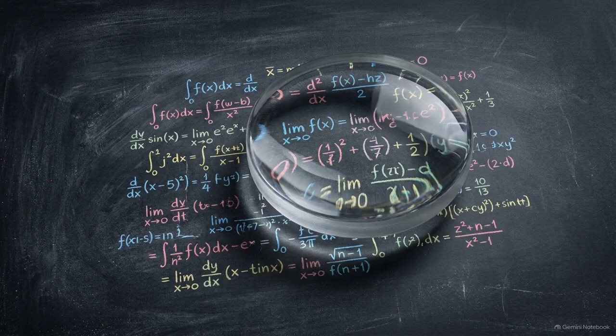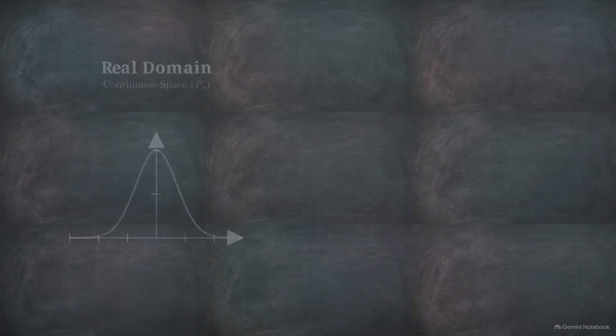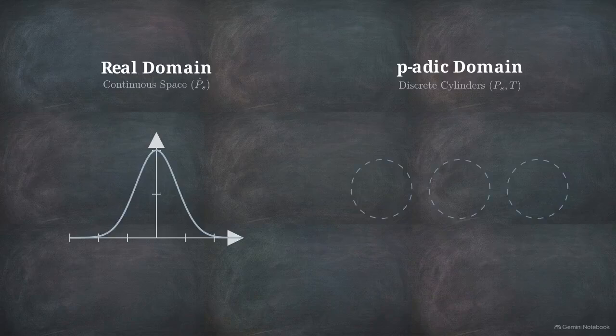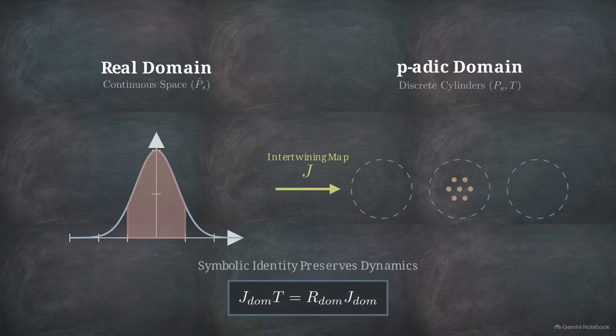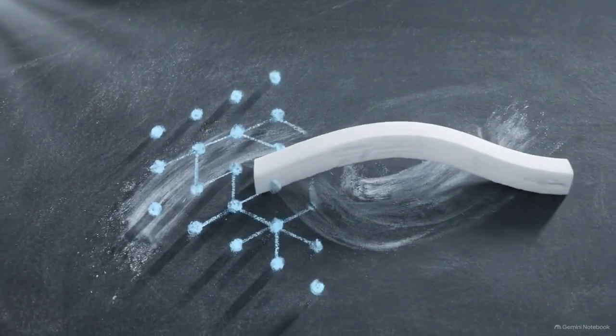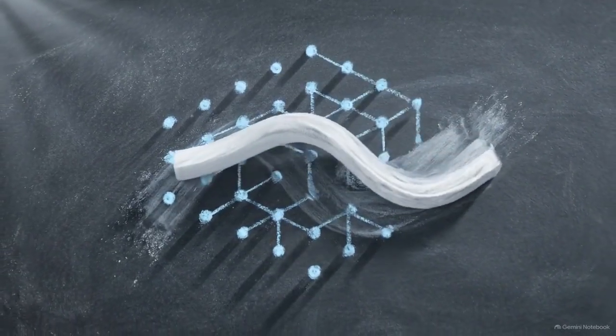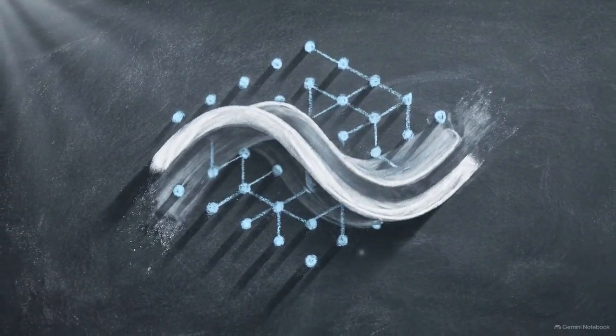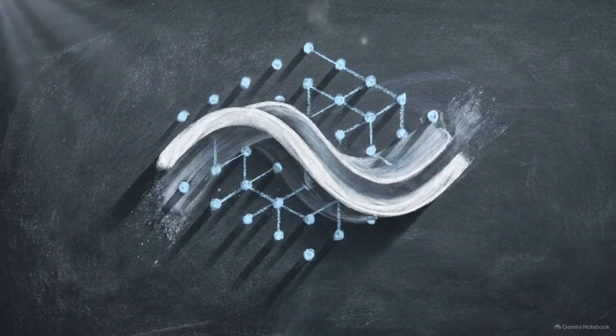Establishing a connection between these two scales requires strict mathematical proofs. We cannot rely on analogies. We have to seamlessly map functions between the real domain and the p-adic domain, ensuring the underlying dynamic information remains strictly intact. If these two operators lock together structurally, it proves that the real-world dynamics we observe are actually localized projections of a broader arithmetic reality.